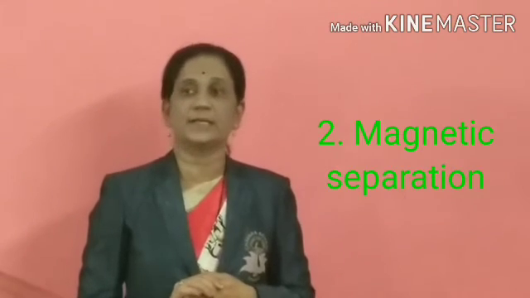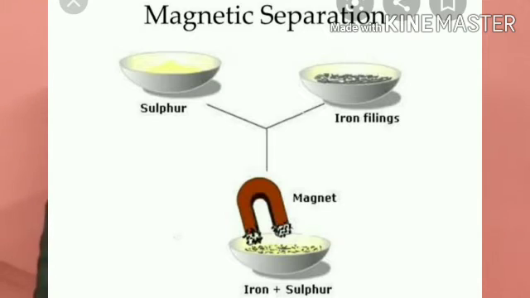The second method, students, is magnetic separation. We have to see in the mixture that one component has the property of being attracted by a magnet. At that time we separate by magnetic separation. For example, iron and sand, iron and salt. If we bring a magnetic bar near the mixture of salt and iron, the iron particles get attracted towards the magnet, and the remaining one is the salt. In that way we are able to separate by magnetic separation.